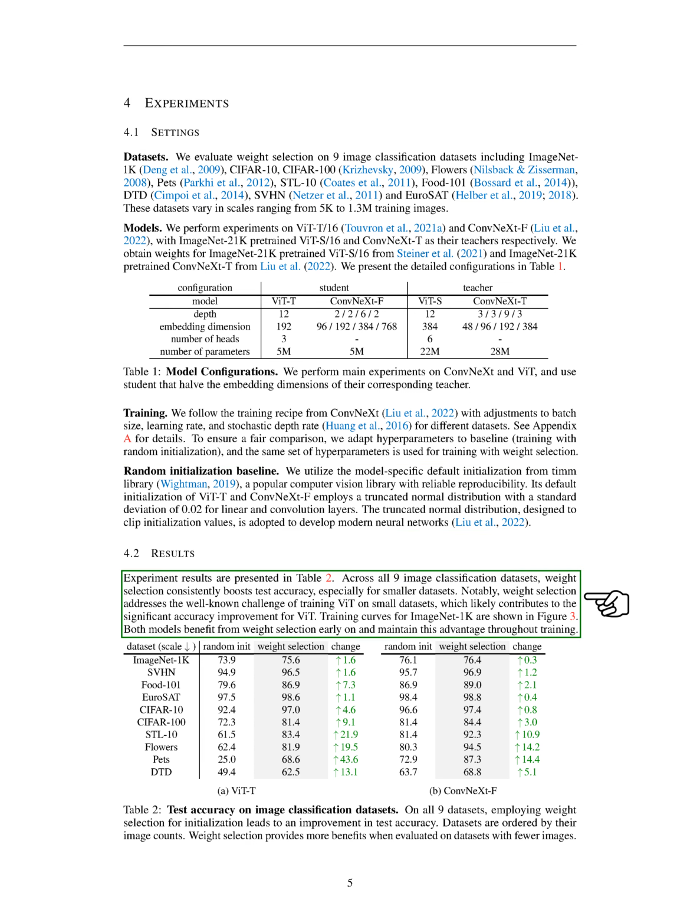Our results showed that weight selection consistently improved test accuracy across all 9 image classification datasets, especially for smaller datasets. This is particularly noteworthy because it addresses the well-known challenge of training ViT on small datasets. Both models benefited from weight selection early in the training process and maintained this advantage throughout.